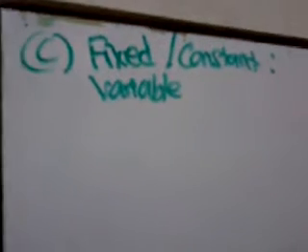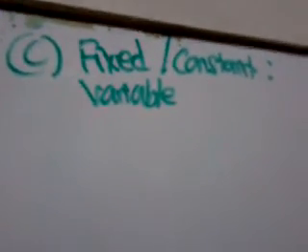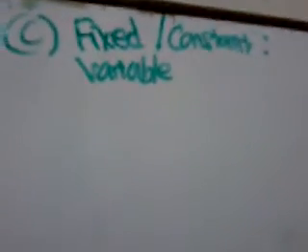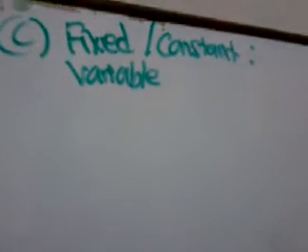This is about the fixed or constant variable of the experiment. Some students sometimes don't know the responding variable, so maybe you can answer the fixed or constant variable, and maybe you get 2 marks from your exam. The way to answer the fixed variable is like this: the student who carries out the task.